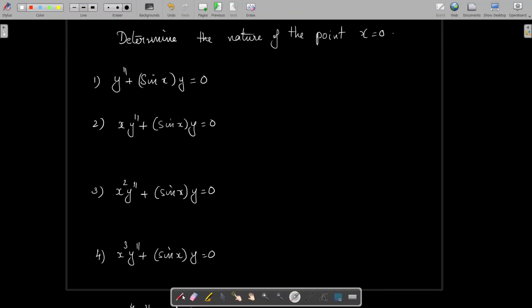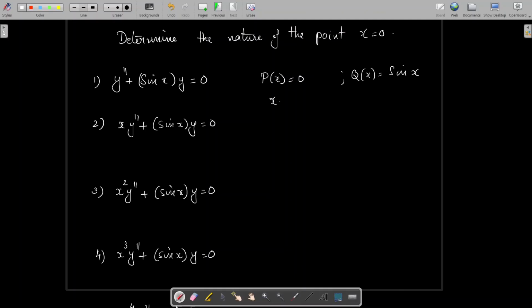We have another set of problems here. Determine the nature of the point x equal to 0 for the given differential equations. First differential equation is y double dash plus sin x y equal to 0. Here p of x equal to 0, which is the coefficient of y dash, which is 0 for all the equations here, and q of x equal to sin x, which is the coefficient of y. And we note that this q of x and p of x are both analytic at all points. Therefore, in particular, it is analytic for x equal to 0 also.